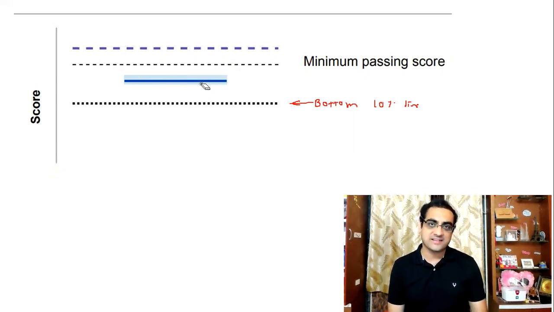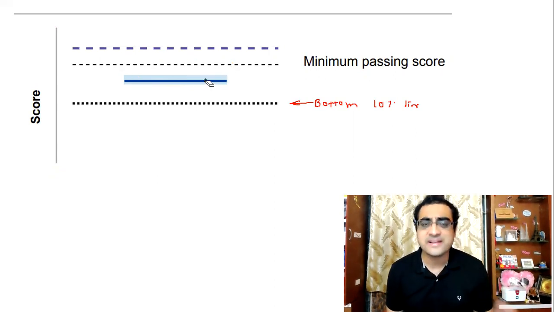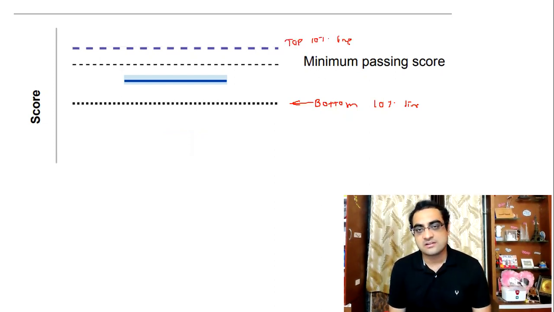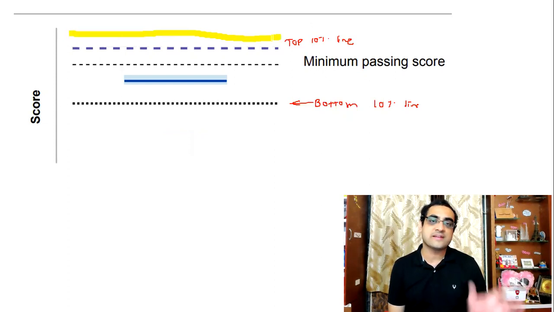So although he has failed the exam, he has not miserably failed the exam. If this line had been somewhere over here, then I would have said that this guy has miserably failed the exam, because it is the bottom 10 percentile. That's the worst kind of line. And this is the top 10 percentile line, which means you are in the topper zone. In case this person had been over here, then he would not just have passed the exam, he would have killed the exam, being in the top 10 percentile.